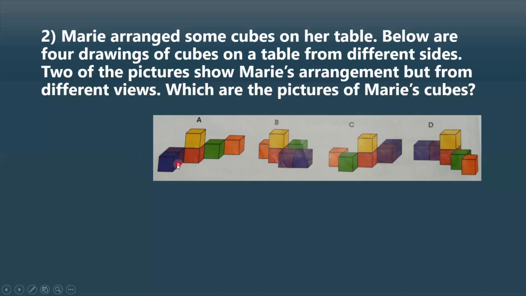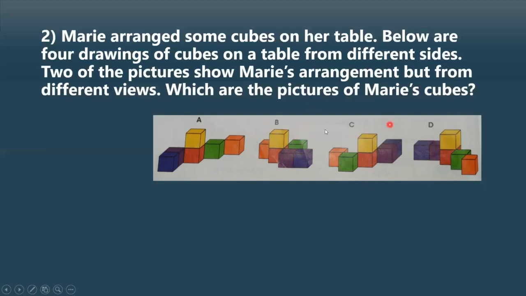See how it's arranged: a blue, purple, orange, a red, a green, orange, and on the top of red you can see yellow. But here, just see, the green is placed in a different way. You won't get a different view of A like this. It is something entirely different. So this is not applicable.